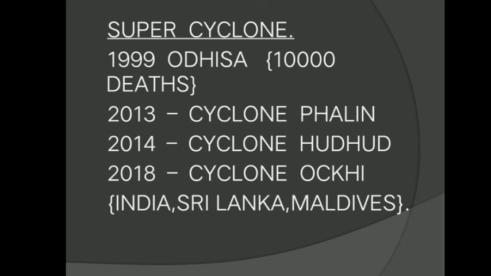There are three phases where these tropical cyclones are formed: May to June, September, and October to November. Out of these three phases, October to November have high intensity cyclones. When we talk about super cyclones, the cyclones formed during October and November have the potential power to transform into super cyclones. So India has also experienced many super cyclones.